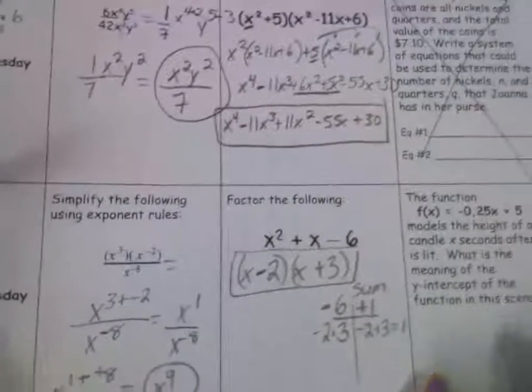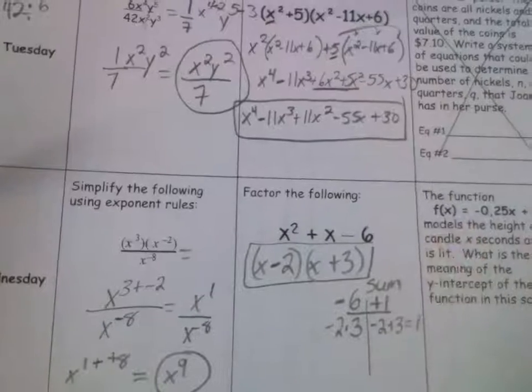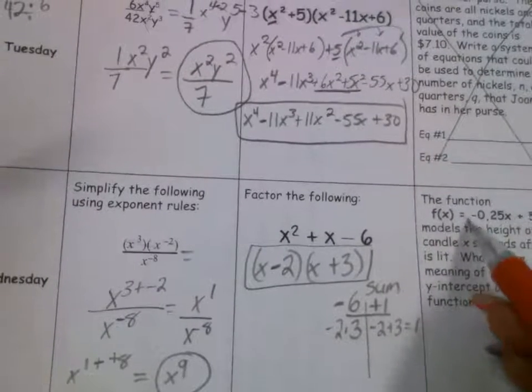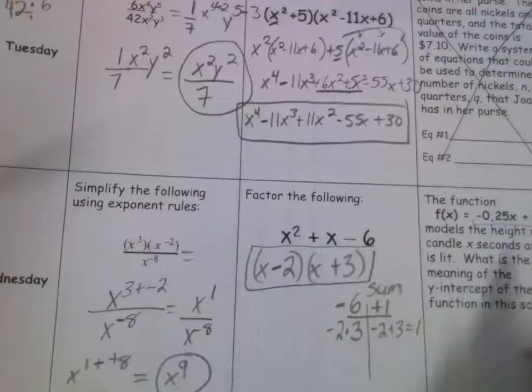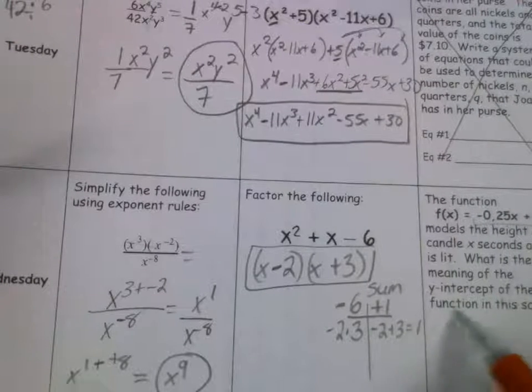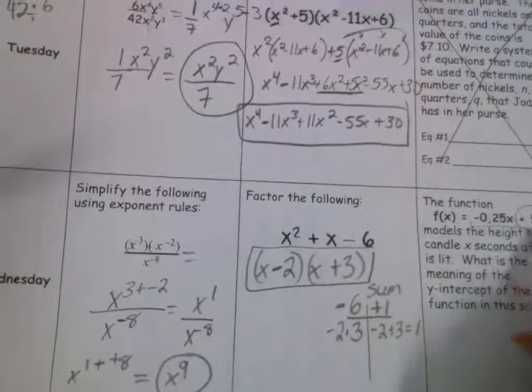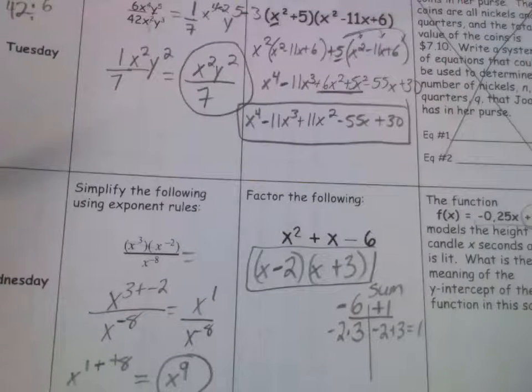All right, the next one. It says f of x, and this is a linear equation here, models the height of a candle x seconds after it is lit. What is the meaning of the y-intercept? What is the meaning of this 5 here? Yes, the starting height of the candle.